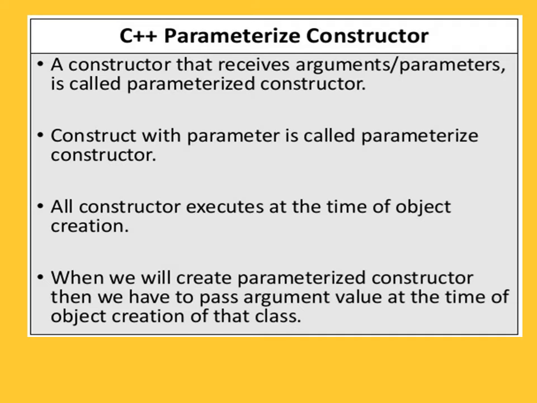When we create a parameterized constructor, then we have to pass the argument value at the time of object creation of that class. It means when you are going to create the object, at that time we have to pass the value for that particular constructor when we define it as a parameterized constructor. We will see in an example.